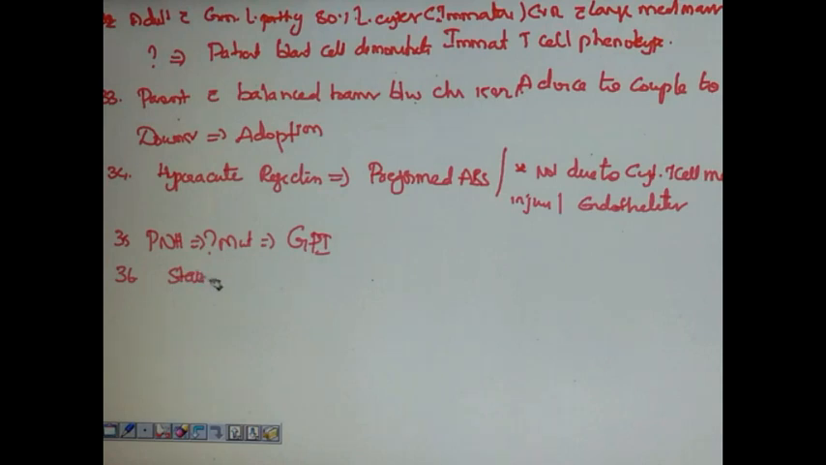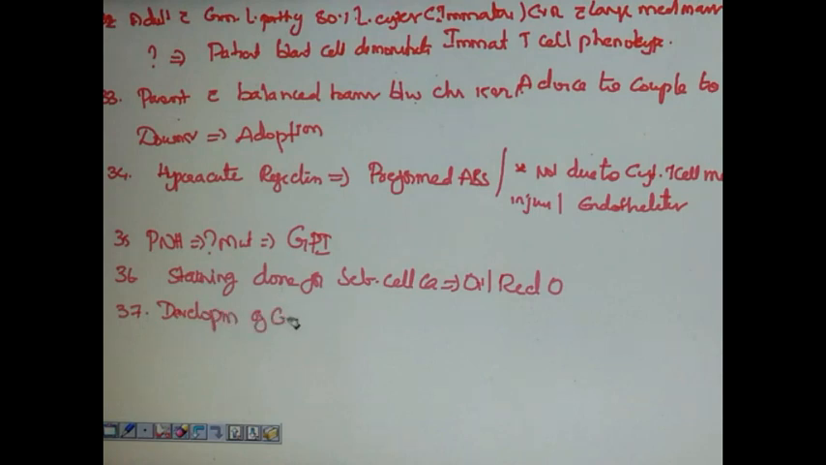Very important question, this one, regarding staining procedures, probable APPG question. Staining done for sebaceous cell carcinoma, answer is oil red O. Receptor on neuronal membrane that induces development of glioma. For development of glioma, which receptor is important? The answer was CD133.